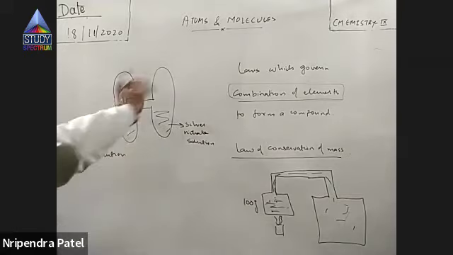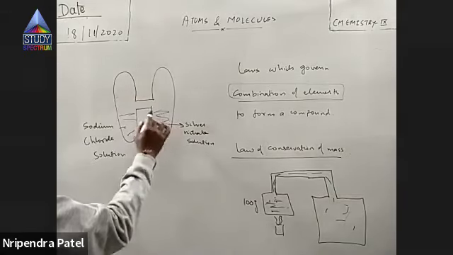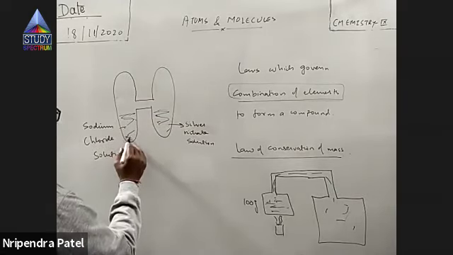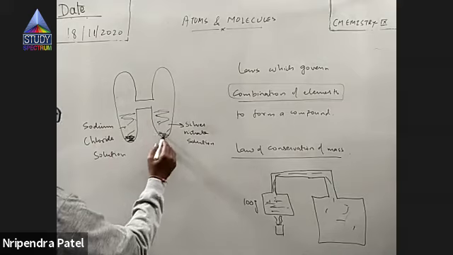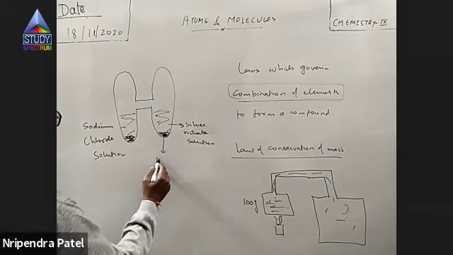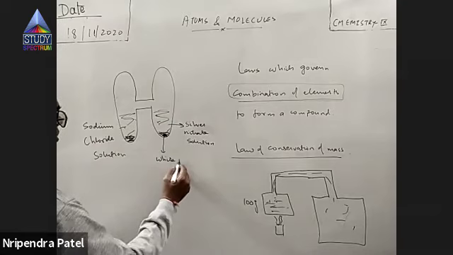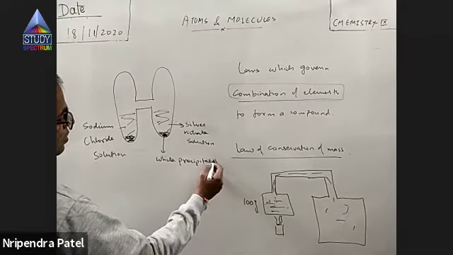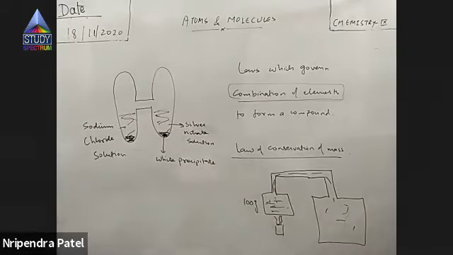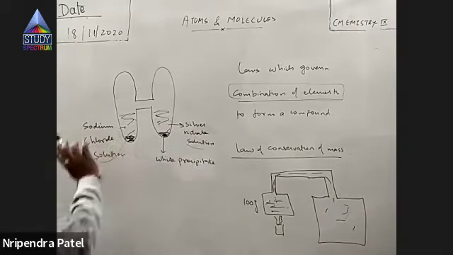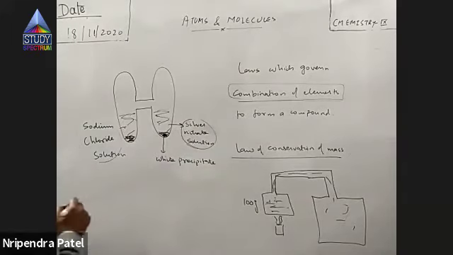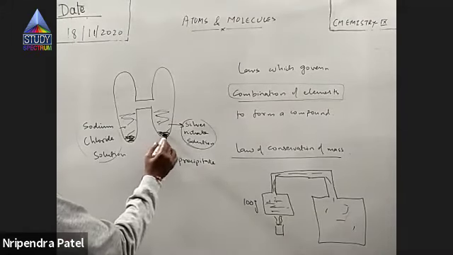Now do one thing: mix the two solutions in the two limbs. After some time, you will see a white precipitate appear at the bottom of the two limbs. The question is, what is that precipitate? Is it silver nitrate or sodium chloride? No, it has to be different. Why? Because if it was silver nitrate, it should have appeared at the beginning also. So something new has formed.